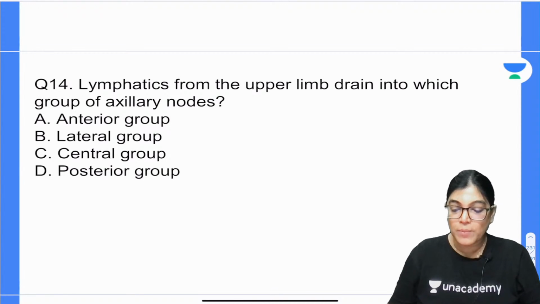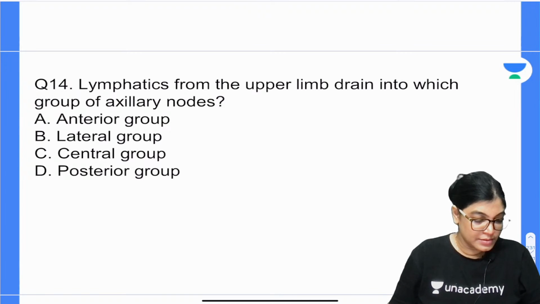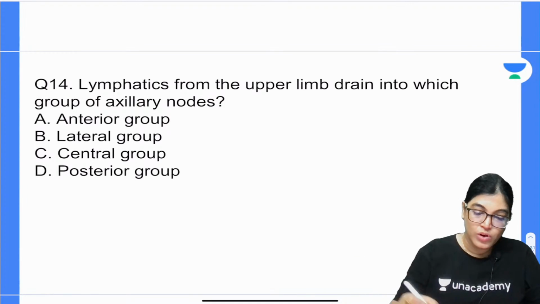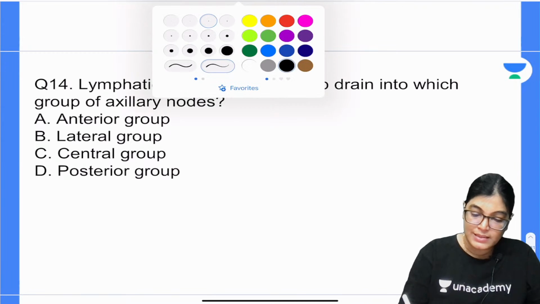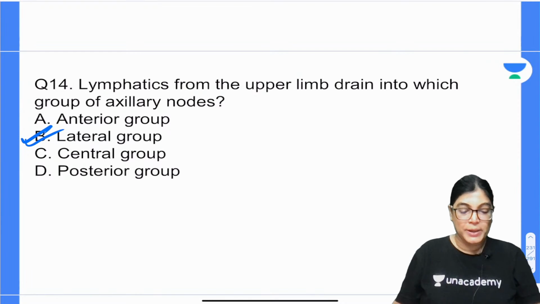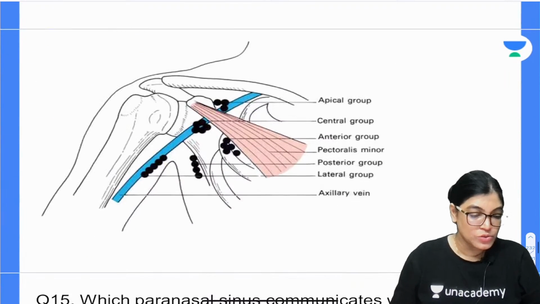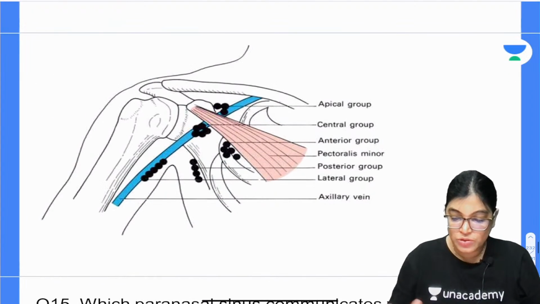So lymphatics from upper limb drain into which group of axillary lymph node? Whether it is anterior, lateral, central or posterior? Absolutely right, the correct answer here is the lateral group of the lymph node. Let me show you this diagram.